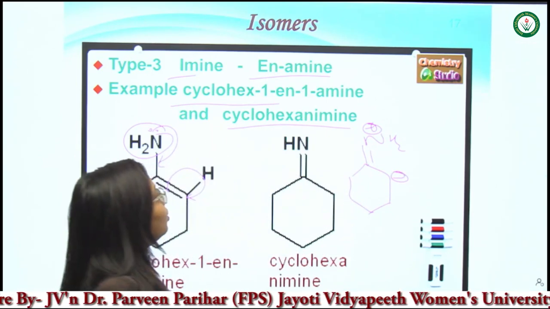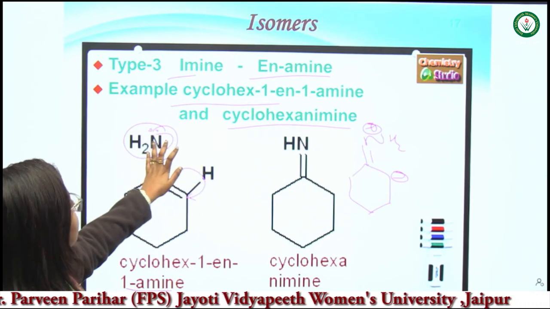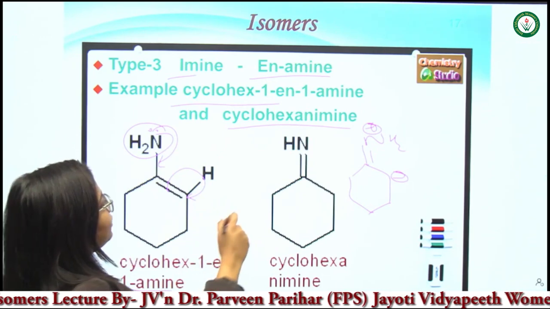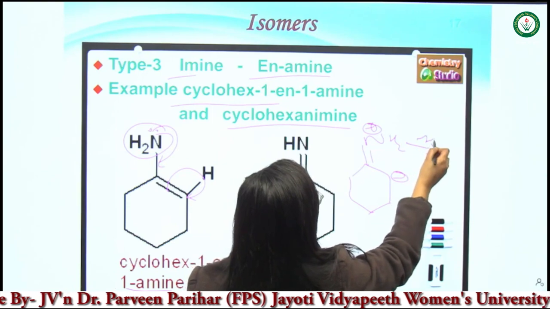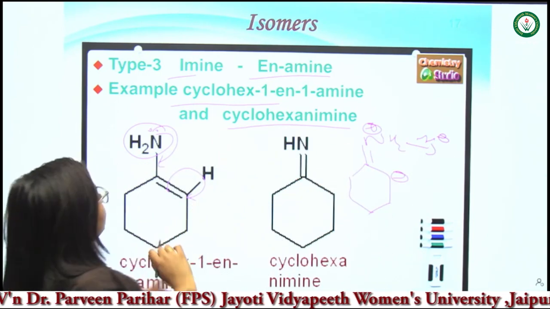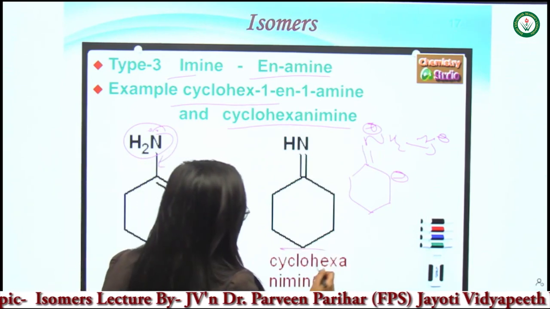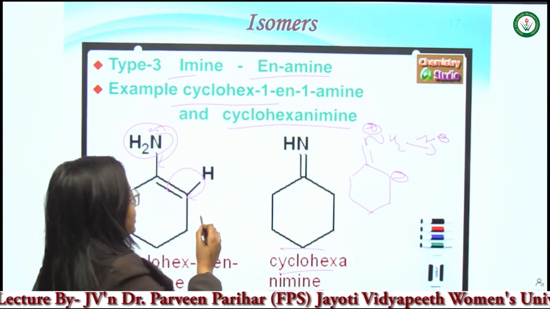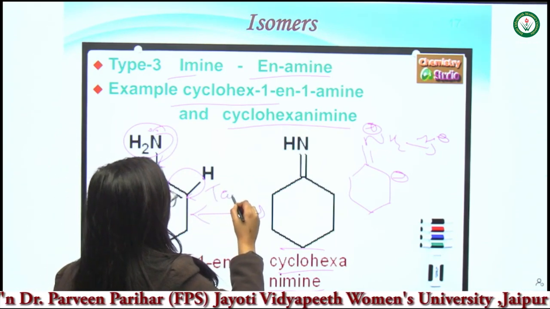By giving the lone pair in bonding, the nitrogen is now positively charged, which is very unstable. So it will remove a hydrogen atom, and that hydrogen atom will take the position of this carbon, and we get this cyclohexane imine. So these are also interconvertible at room temperature and considered as tautomers of each other.